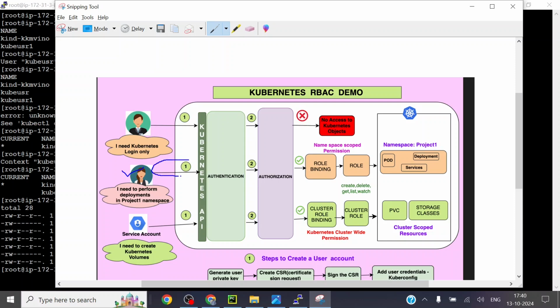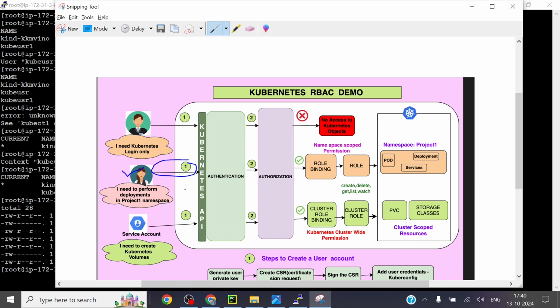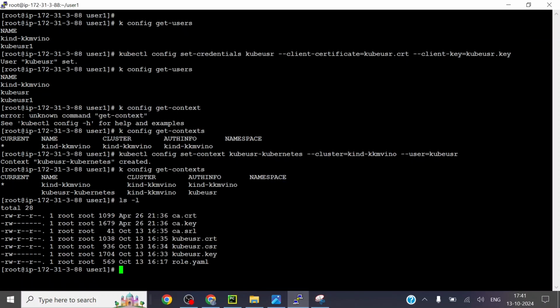We have created the user. Now I am going to give this user permission for the default namespace. In the default namespace, I will give this user, namely the kube user, permission for listing the pods and, for instance, the deployments. Since it's namespace scoped, I need to create a role first and bind this role to this user. That is the role binding. I'll show you. In a single file, you can accomplish this task.